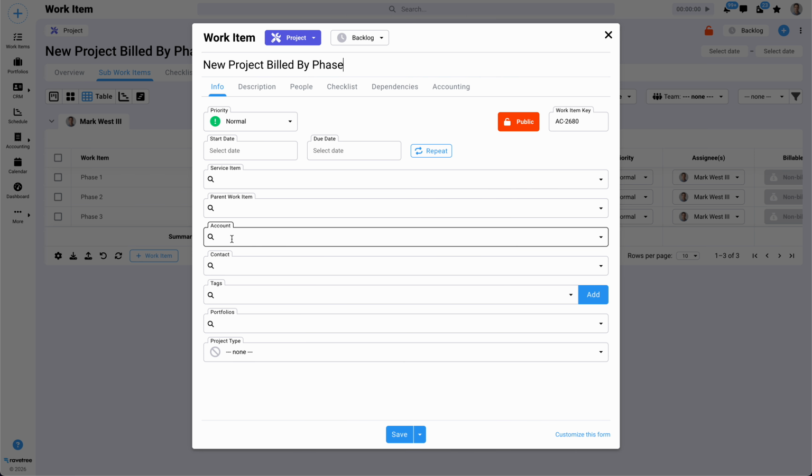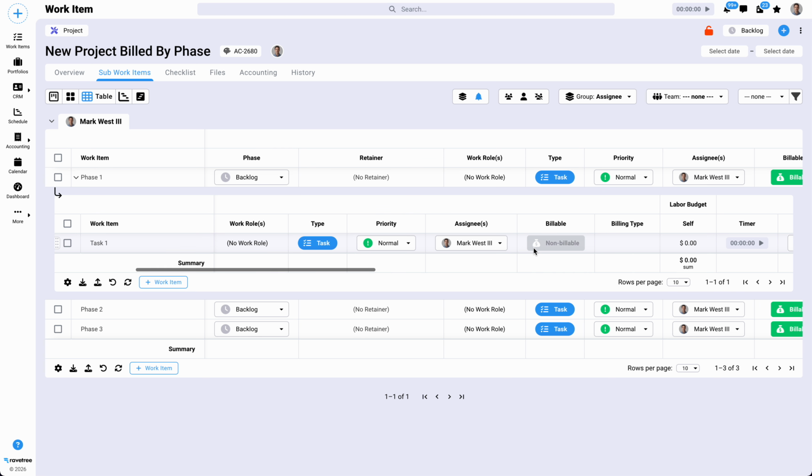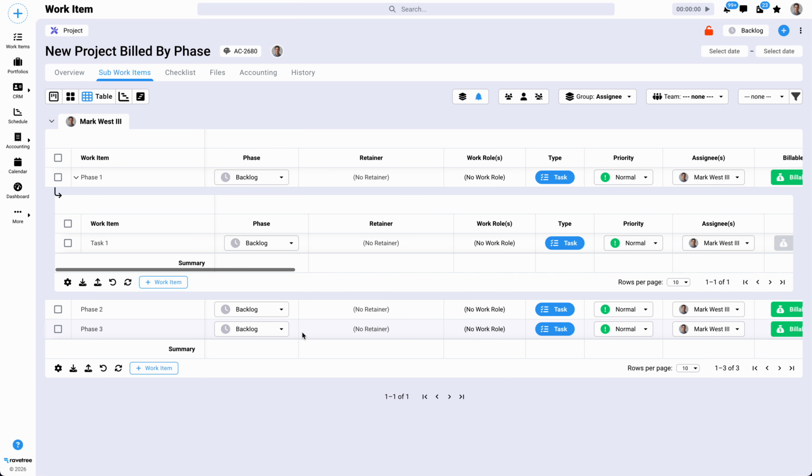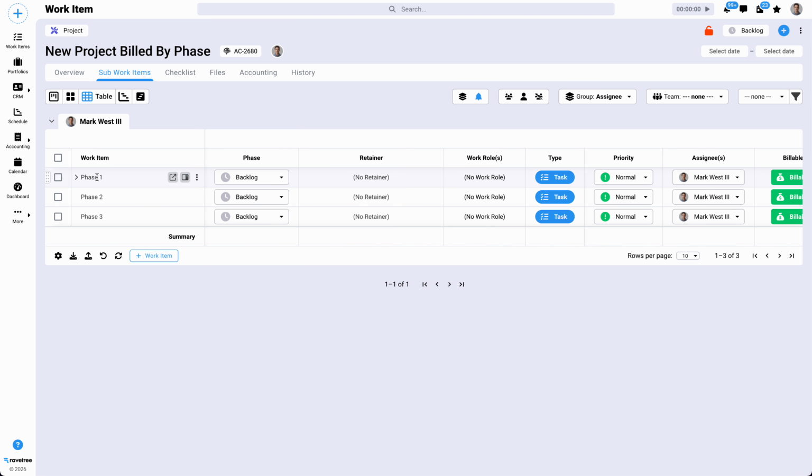Okay. Now, one other thing to note is I've just created 3 phases. These phases likely will have tasks inside of them, and we'll just create one to demonstrate. So we'll do create a child, and then we'll just call it task 1. Just going to keep it simple. Now the tasks are not going to be billable. So if we expand it out there, you can see it's non-billable by default. We're going to leave it that way. It doesn't need to be billable because these are fixed fee phases.